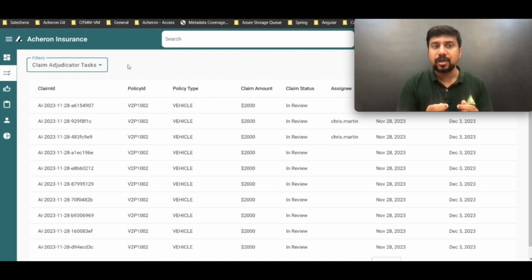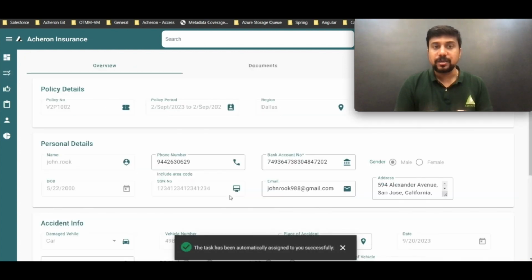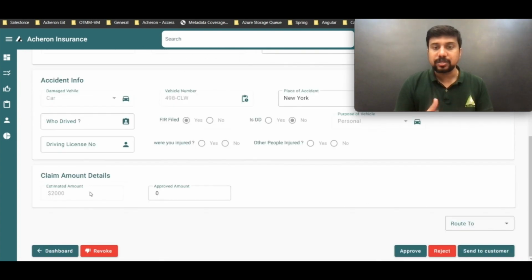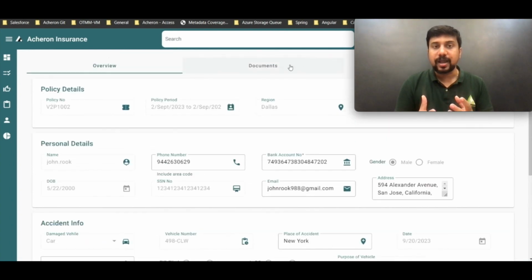If I go to my adjudicator's task, you should be able to see the first line item which was just triggered. If I open that, you should be able to see that all the details which were filled out in the scanned document are available in a digital form, where we have extracted all the data and saved it. Let me open this and show you. If you see my overview page, my name, all my personal details, the address I filled in, the accident related details, the place, all the information was extracted from the documents, and it got saved.